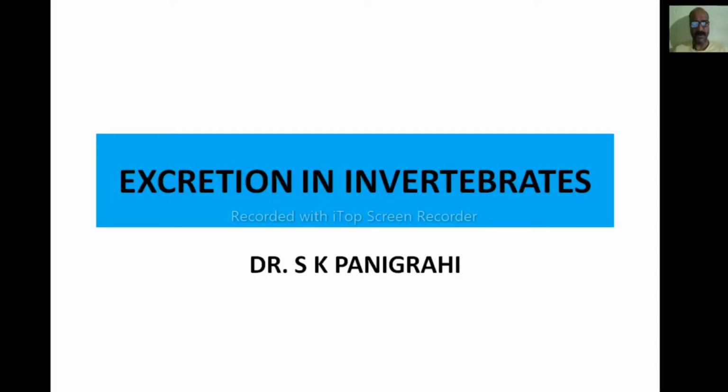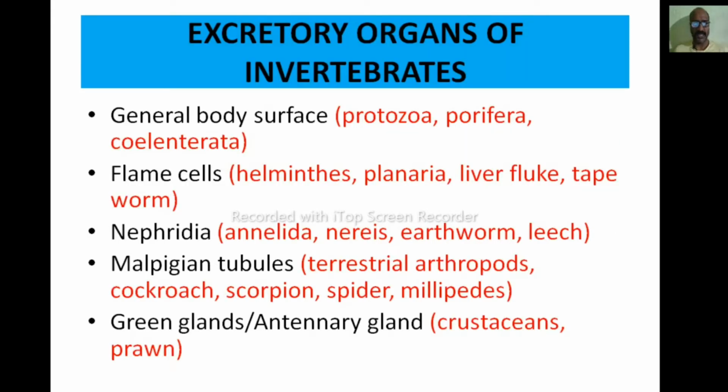Here we'll discuss different excretory organs found in invertebrates. In invertebrates, there are several excretory organs like the general body surface, flame cells, nephridia, Malpighian tubules, and green glands. But protozoans, sponges, and coelenterates have no specialized excretory organs. Their nitrogenous waste, mainly ammonia, is excreted to the outside through the general body surface.